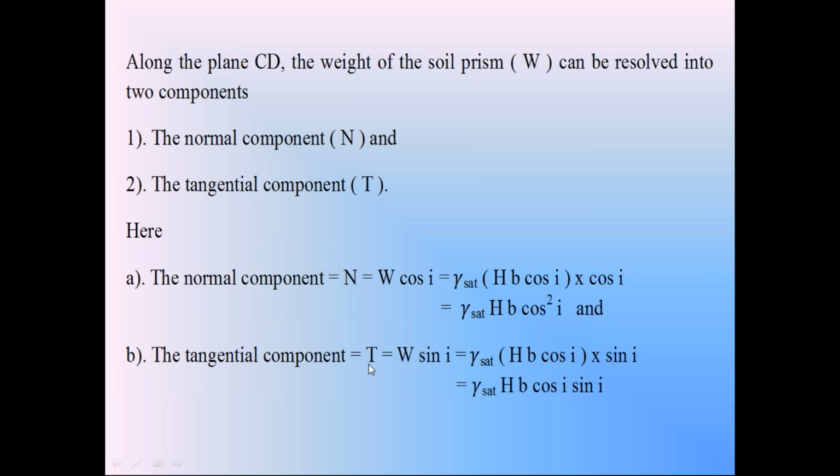And the tangential component T, W sin i, with W equal to gamma saturation H into B cos i, is equal to gamma saturation into H B cos i into sin i.